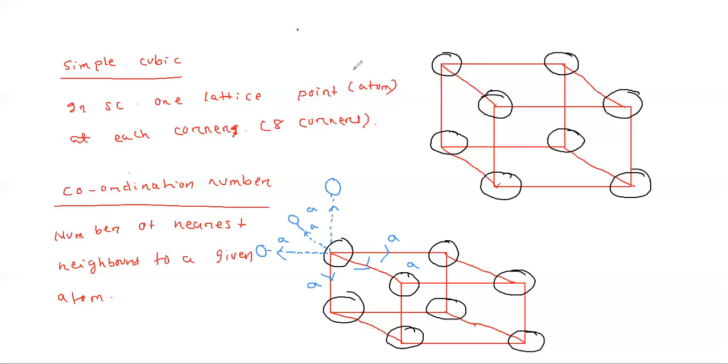So you can tell me now the number of atoms nearest to it: 1, 2, 3, 4, 5, 6. So 6 atoms are nearest to it. So here the coordination number is 6. Did all of you understand how I found it? Coordination number means the number of nearest neighbors, so here it is 6.